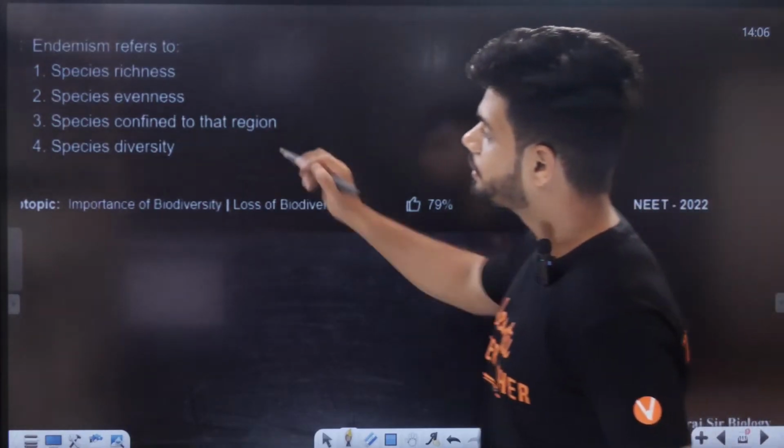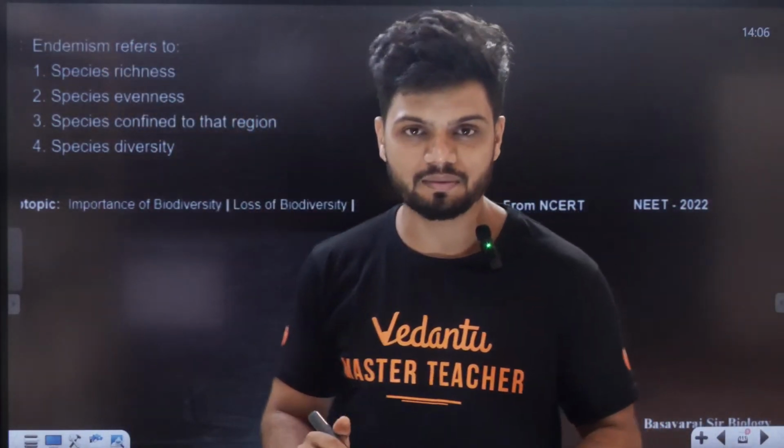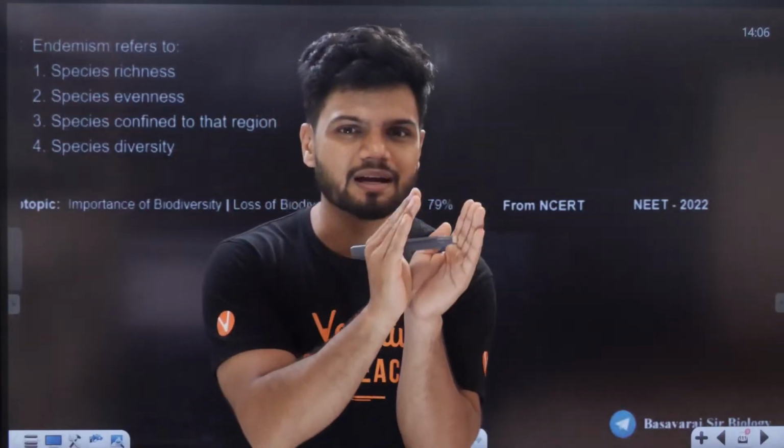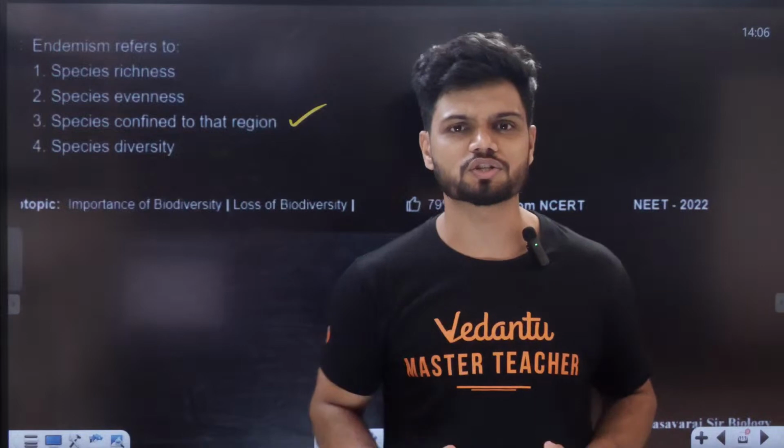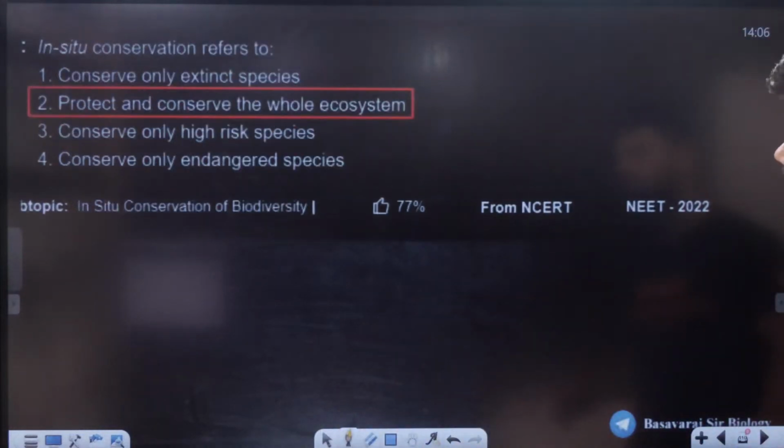See this. What is endemism? Endemism means some species present only in a certain area. Species confined to that region. Confined to a very small region.